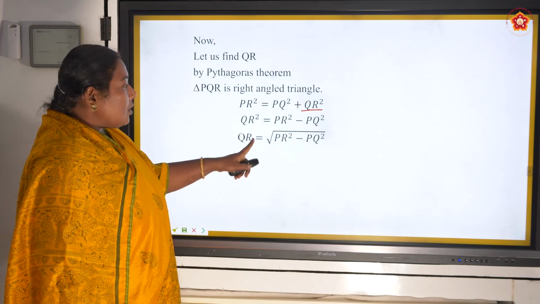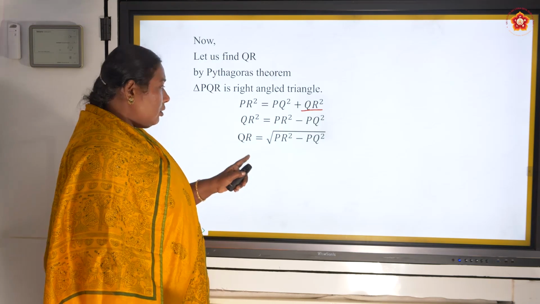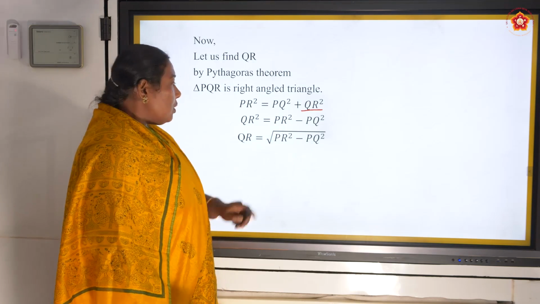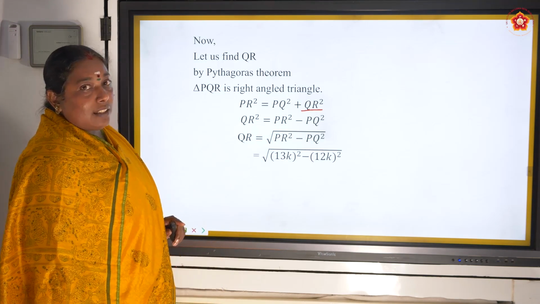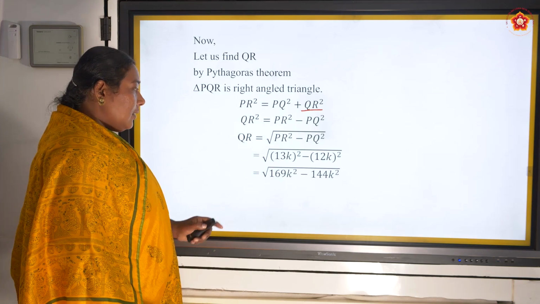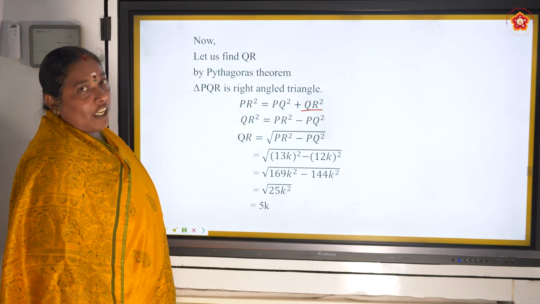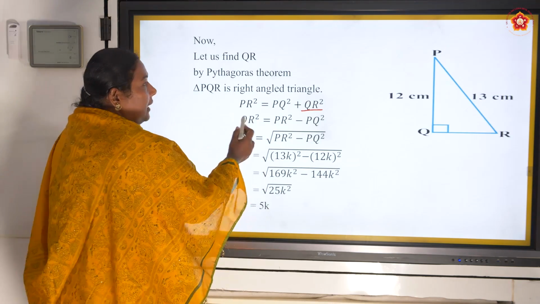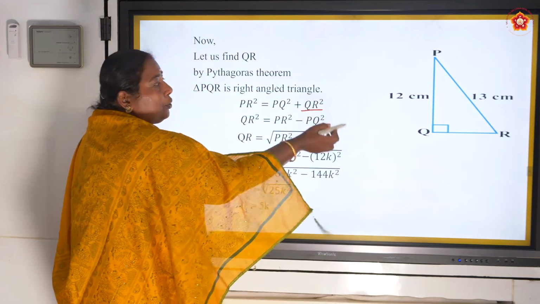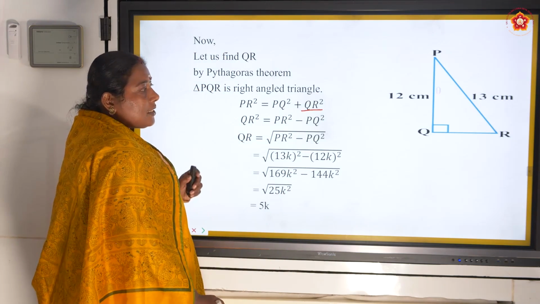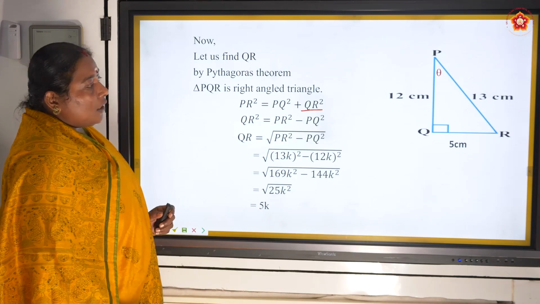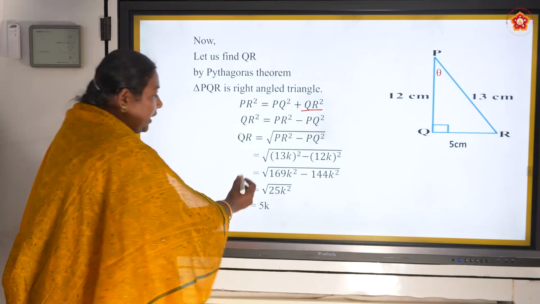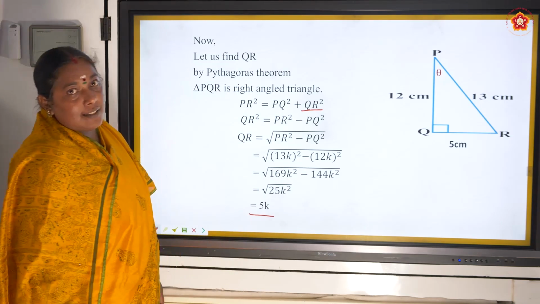We get QR is equal to square root of PR square minus PQ square. Now I am substituting the values. I will get 5k. Let us see our triangle. PR is equal to 13, PQ is equal to 12 and last QR is equal to 5. I think you understood how we got the 5 using the Pythagoras theorem.